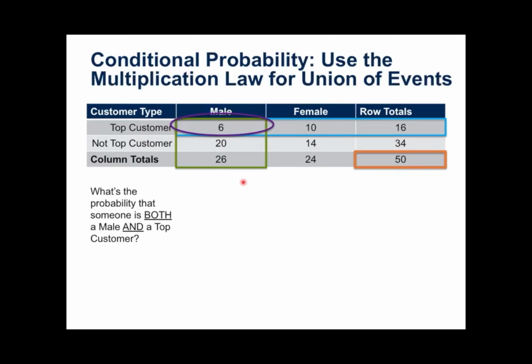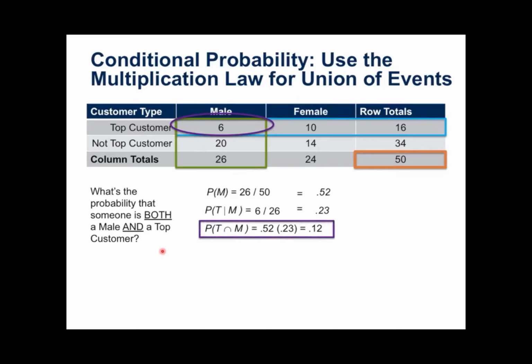Now, the multiplication law for the intersection of events is also used with conditional probabilities, but it's read a little bit differently. Notice here, we're not given anything. What's the probability that someone is both male and a top customer? Nobody said anything about given. So I'm no longer dealing with just this column of data. I'm going to have to deal with the entire set of data. So what does that probability look like? How can we use this new rule? Well, the nomenclature, the way that I write this out, is the probability of male.